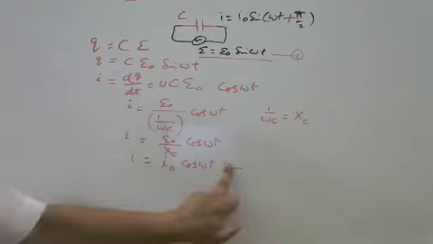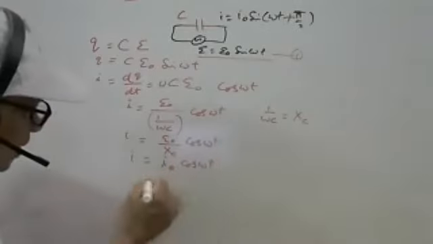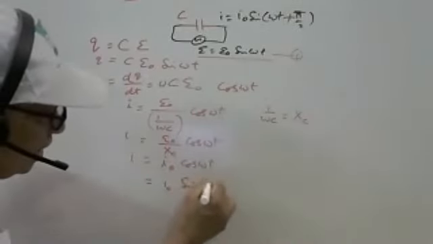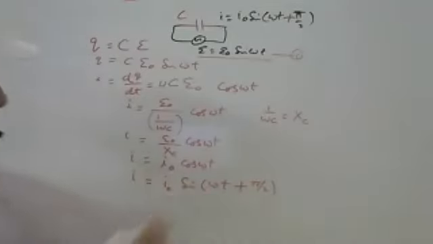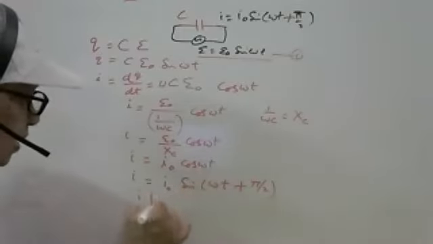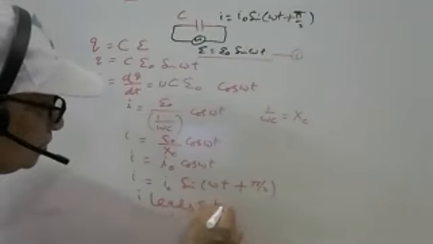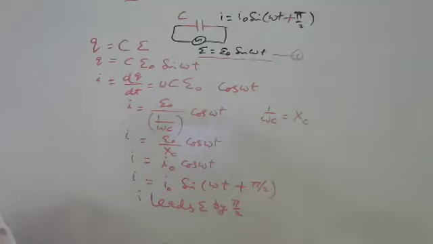We cannot compare this equation with this one. The reason is that it is a cos function, so we have to convert it into a sine function, and here it is sine omega t plus 90. This is the formula: sine 90 plus theta is cos theta. So we can say current leads the voltage by 90 degrees. Yes, any doubt? These two derivations, although not difficult, I have derived again for you.